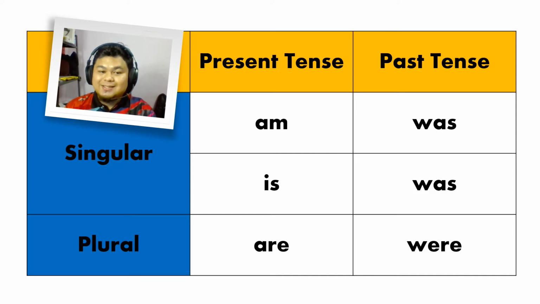For present tense singular linking verb, we have am and is. For past tense singular linking verb, we have only was. For present tense plural linking verb, we have are, and for past tense plural linking verb, we have were.